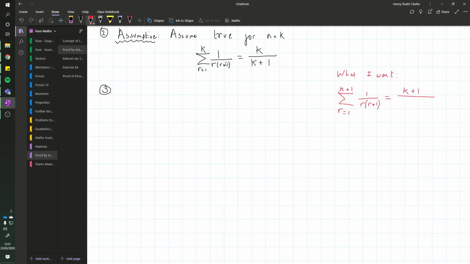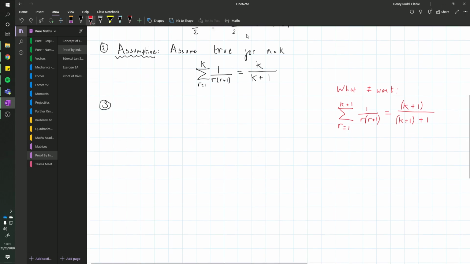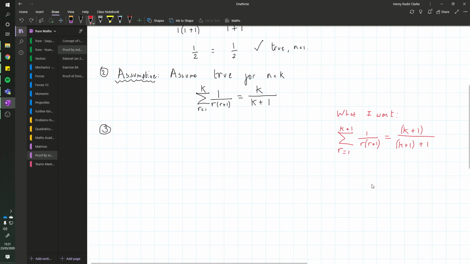So I want the exact same thing I have here, but in place of all the k's, I want k plus 1's instead. I would obviously normally write k plus 2 here, but I'm going to put k plus 1 to show that this k has become k plus 1. So it would be k plus 1 over k plus 2. If I algebraically end up with an expression which is the same as this, then I've done my job.